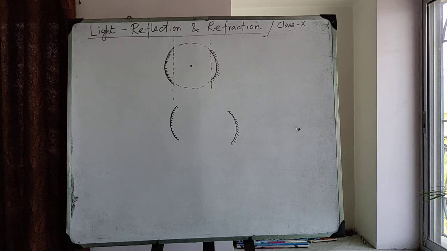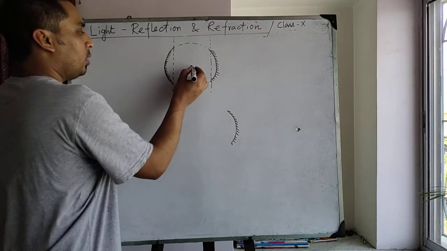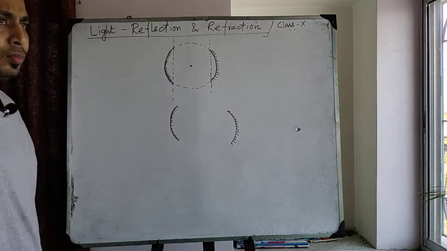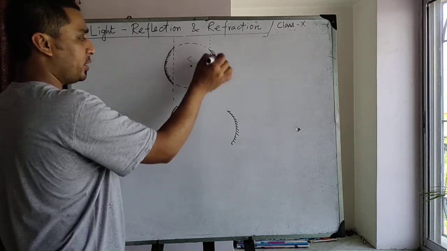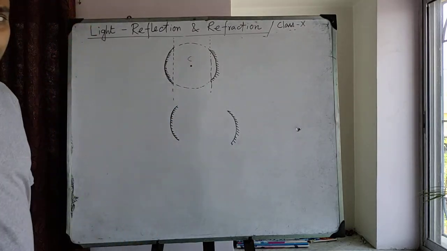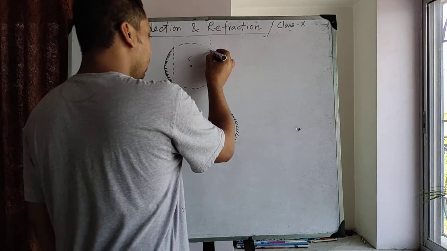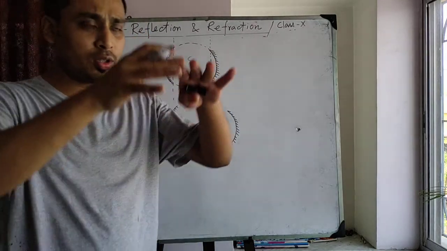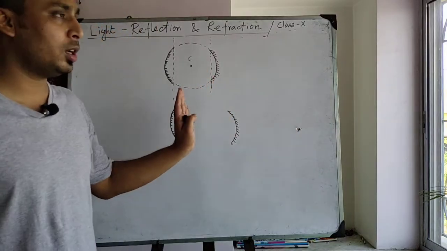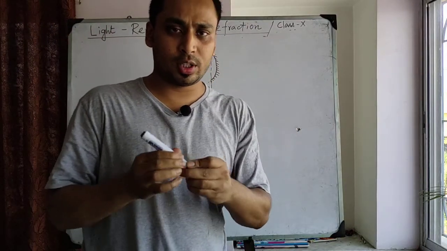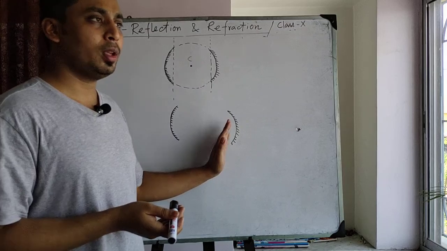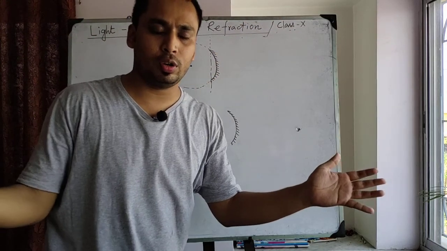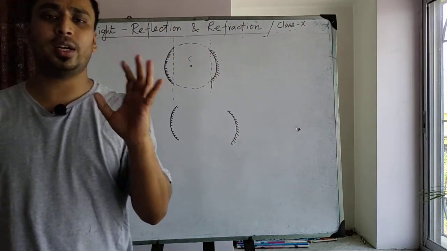Now this is the center of the entire sphere. For the mirror we use the term center of curvature, because it is not the entire sphere. If you consider only the spherical mirror, that is this part only, then it is not the entire sphere, so we shall not use the term center here.